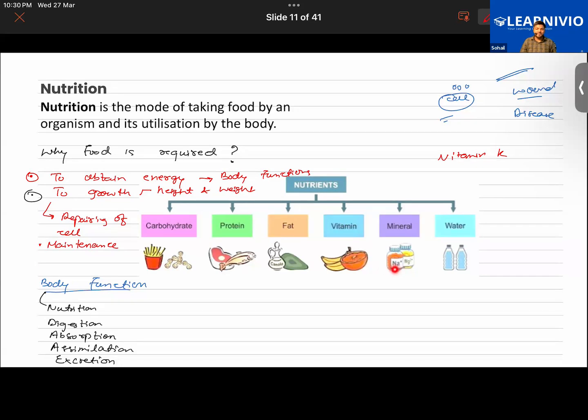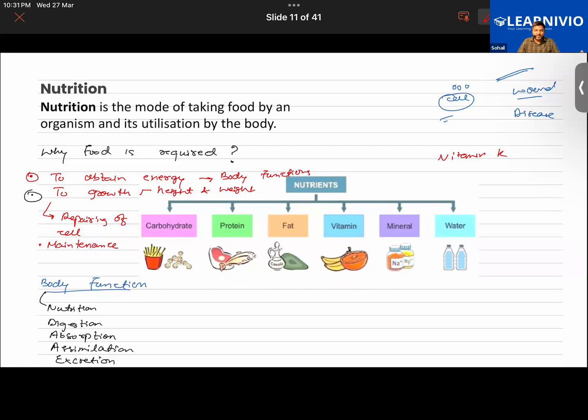Then doctors many times advise you to take different types of minerals. If the bones are getting weaker, the doctor will advise you to take calcium tablets. Vitamin D tablets are prescribed. Getting it, guys? So all these are different types of nutrients that are found in our diet, and all of them have got different functions to perform.